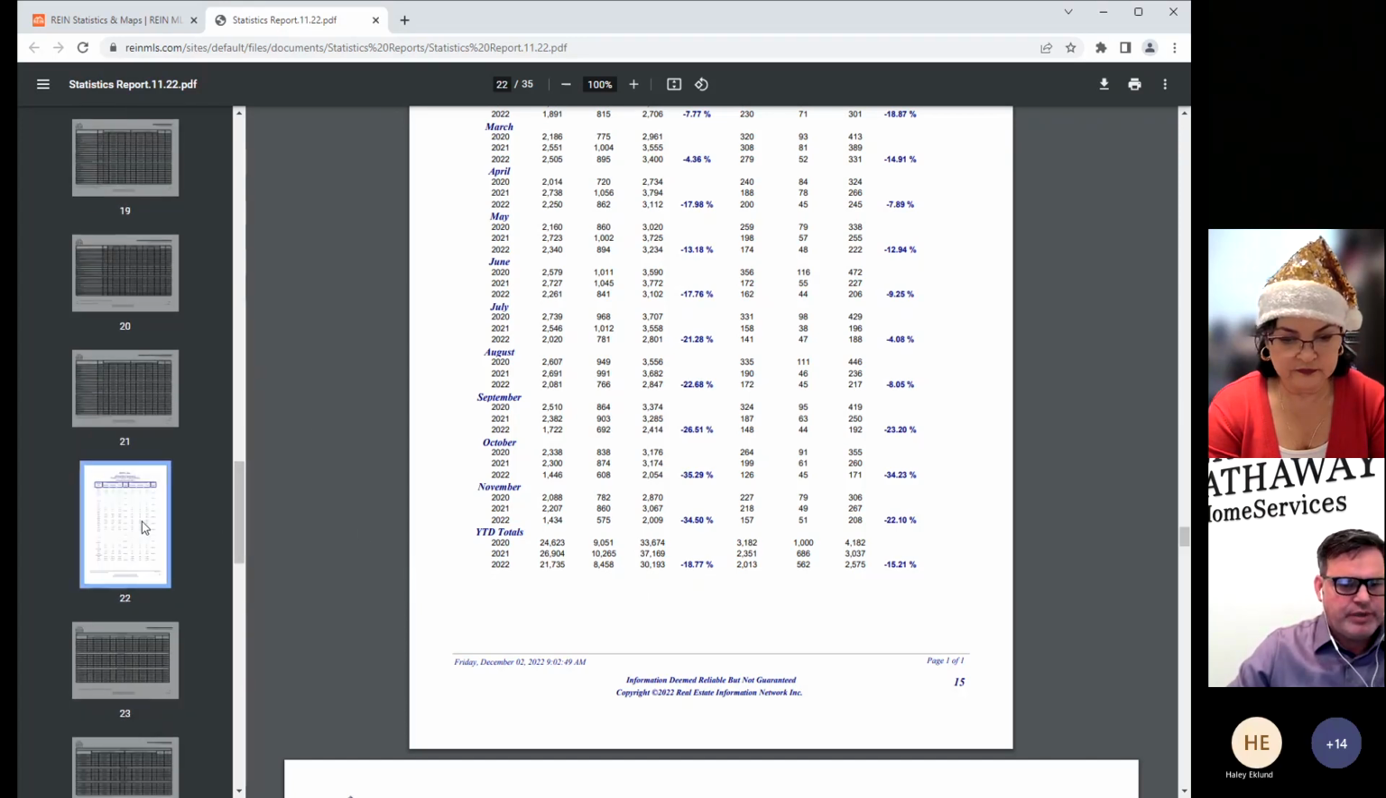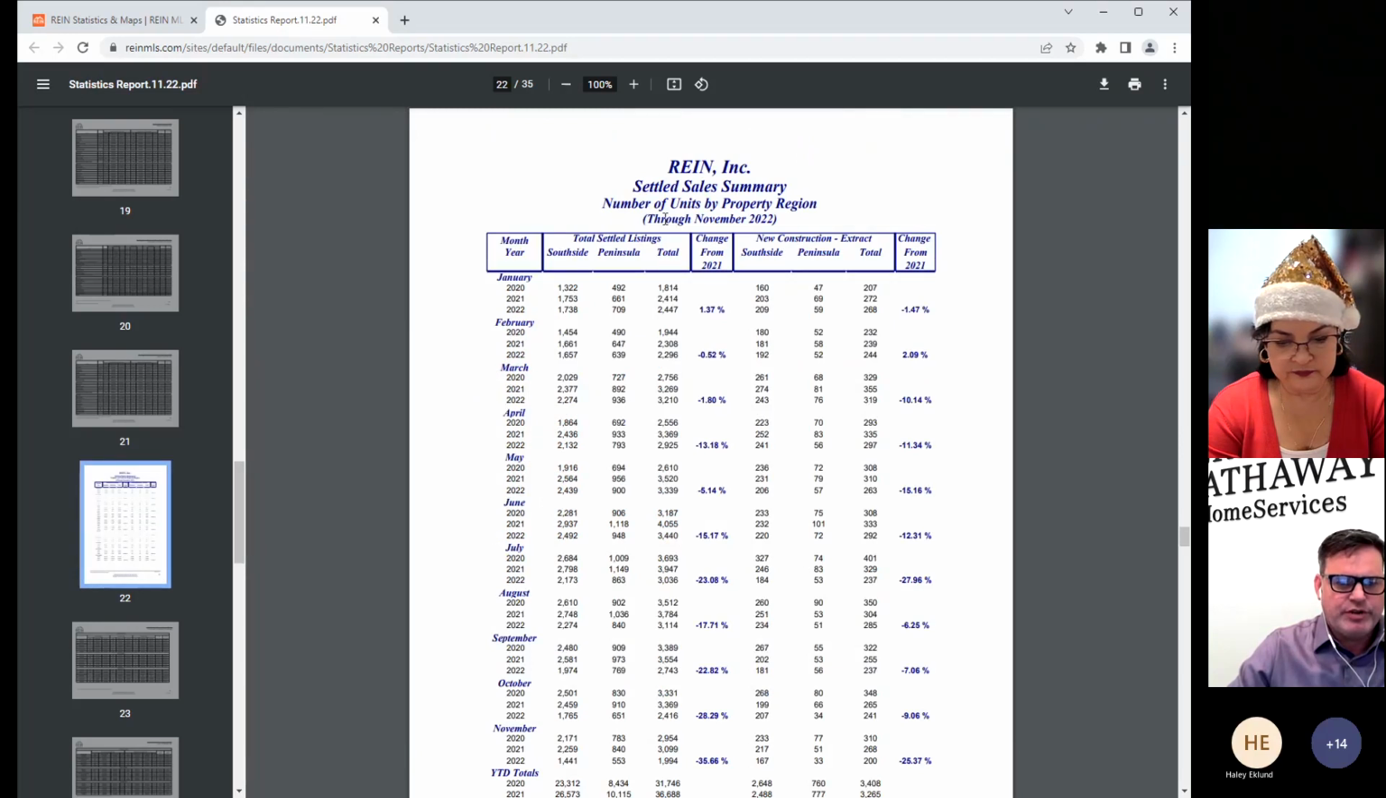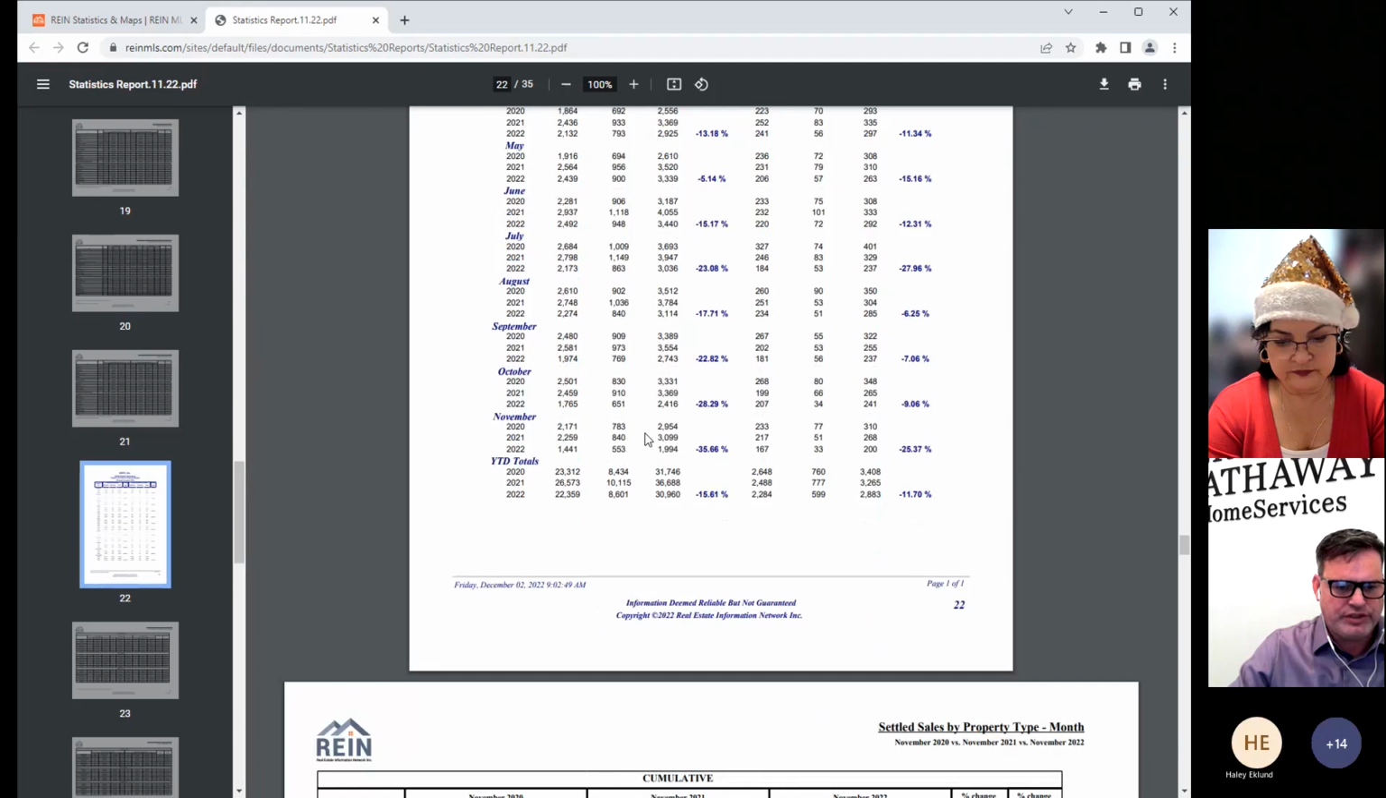Scrolling on down, page 22, number of units by property region. These are settled sales, so these are the actual closings. So you can see here that the closings were 3,176, we're down slightly, 3,960, about 800 or so, and about 6,000 or so down from 2021.